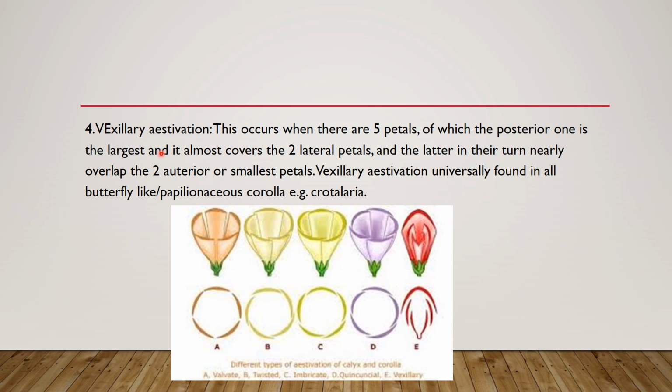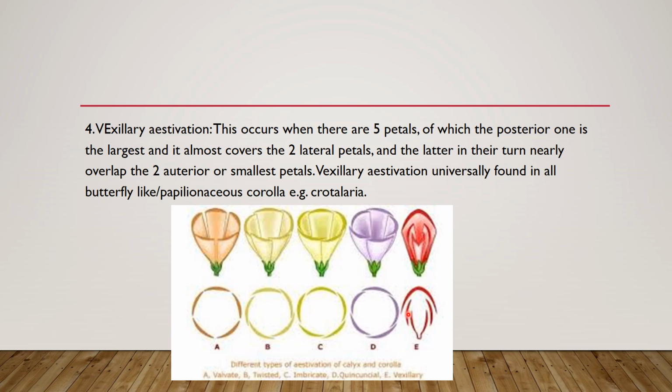This occurs when there are 5 petals: 1, 2, 3, 4, 5, of which the posterior one, this one, is the largest. The posterior one is the largest, and it almost covers the two laterals. These are the two lateral petals.